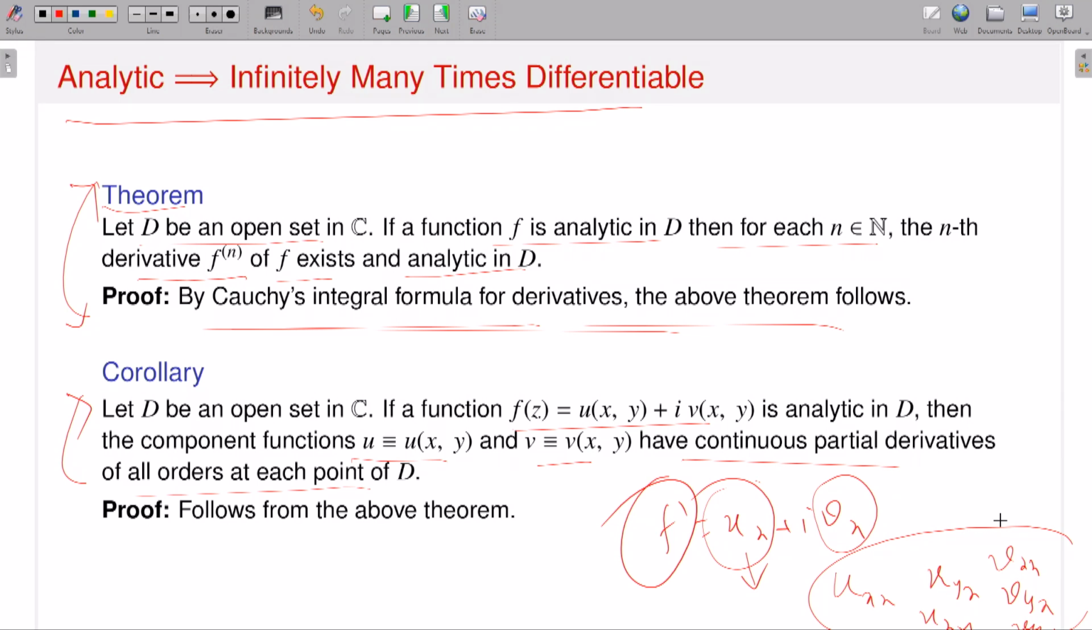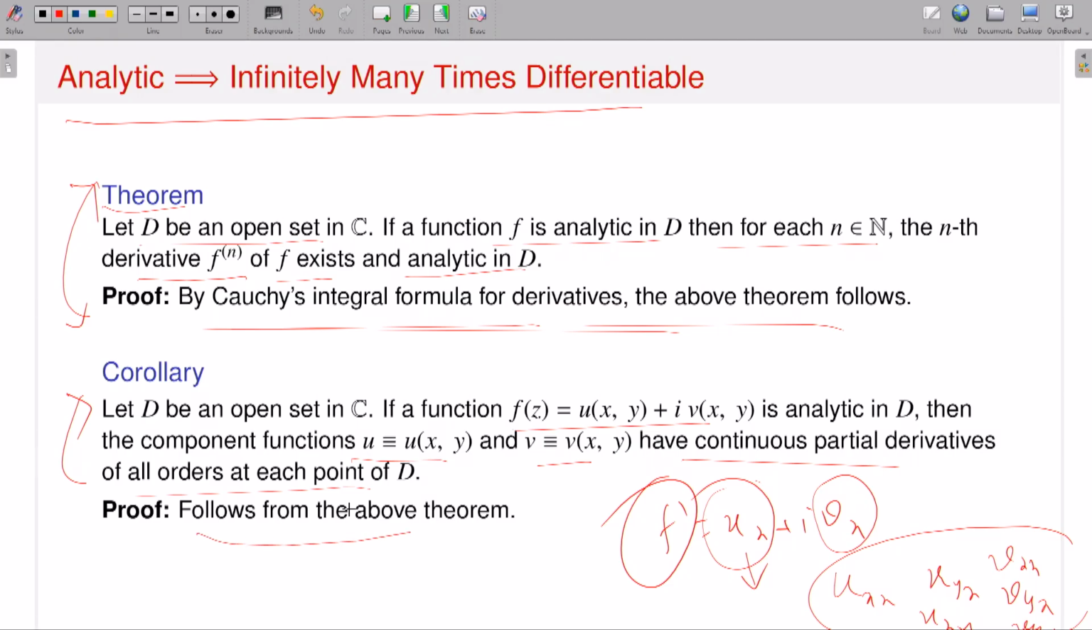Now then go to f double prime, that also you can write as uxx plus i vxx. Again f double prime is also analytic. Then again you use that to say that the real part of f double prime and the imaginary part of f double prime also have all order partial derivatives that exist and they are continuous. It implies that all order partial derivatives of u and v exist and they are continuous. So actually it follows from the above theorem.